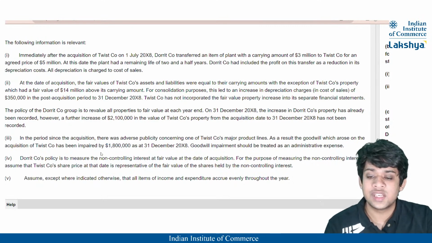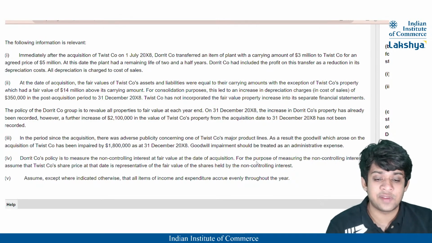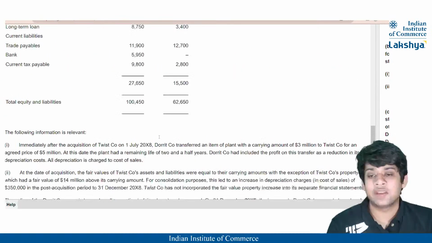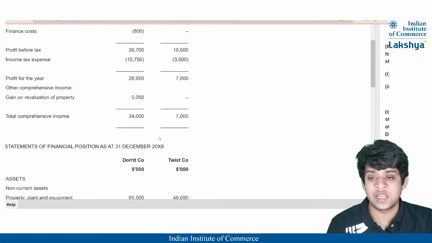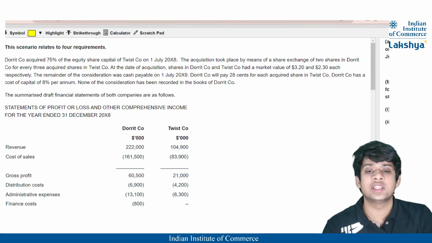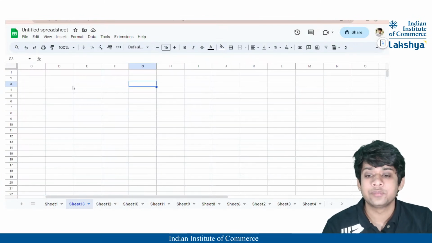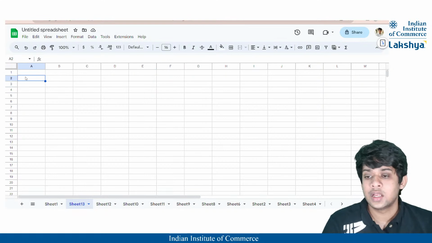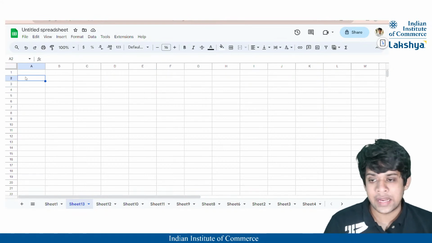Dorrit Company's policy is to measure the non-controlling interest at fair value, and for the purpose of measuring non-controlling interest, assume that Twist Company's share price at the date of acquisition is representative of the fair value of shares. So they have given the subsidiary company's share value. So you can calculate using that share value your NCI, right? So now let's get started with the calculations.